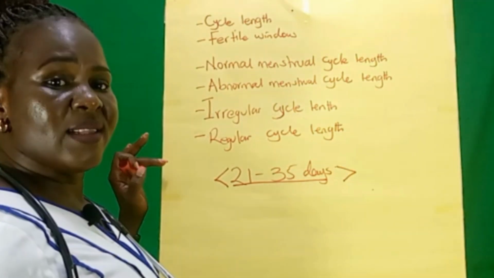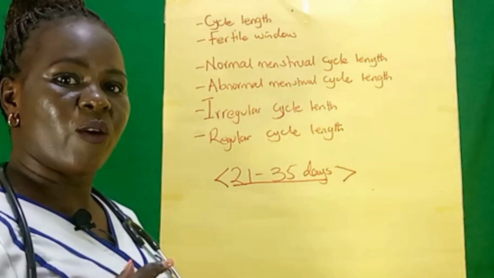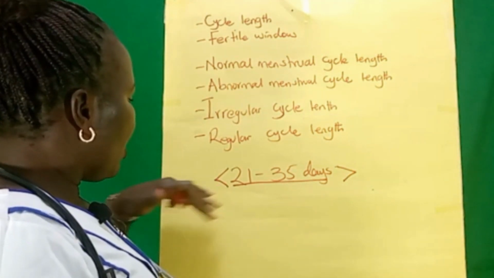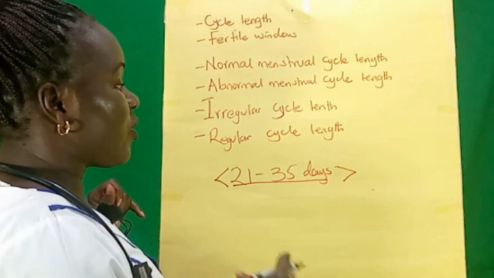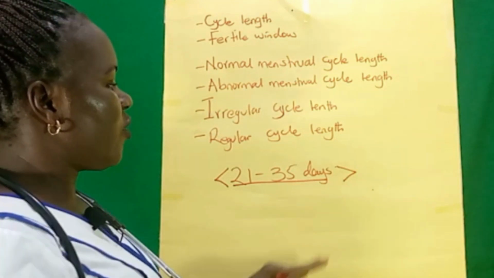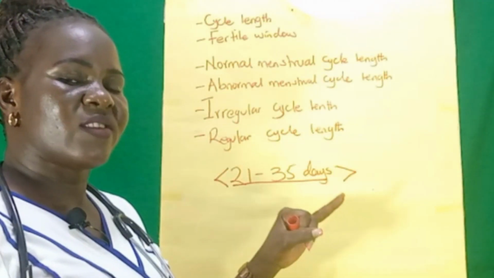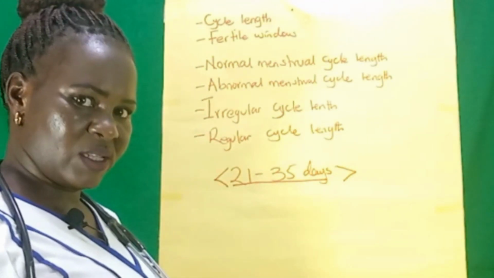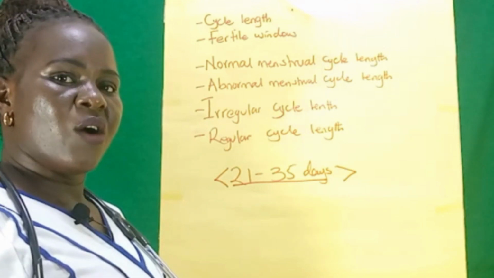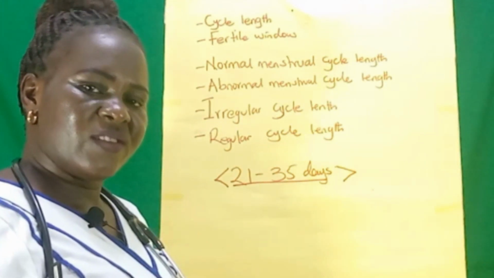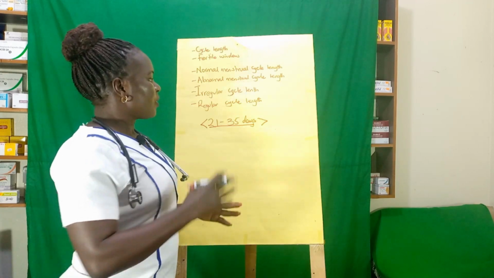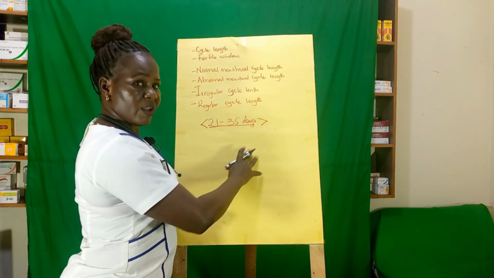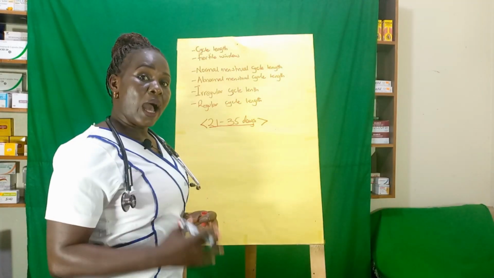Below 21 means that when this person counts her cycle length, she always gets something like 18 or 15. Above 35 means that every month when the lady counts the number of days between two periods, it is above 35. Usually, if the number of days is above 35, it means the period is abnormal.